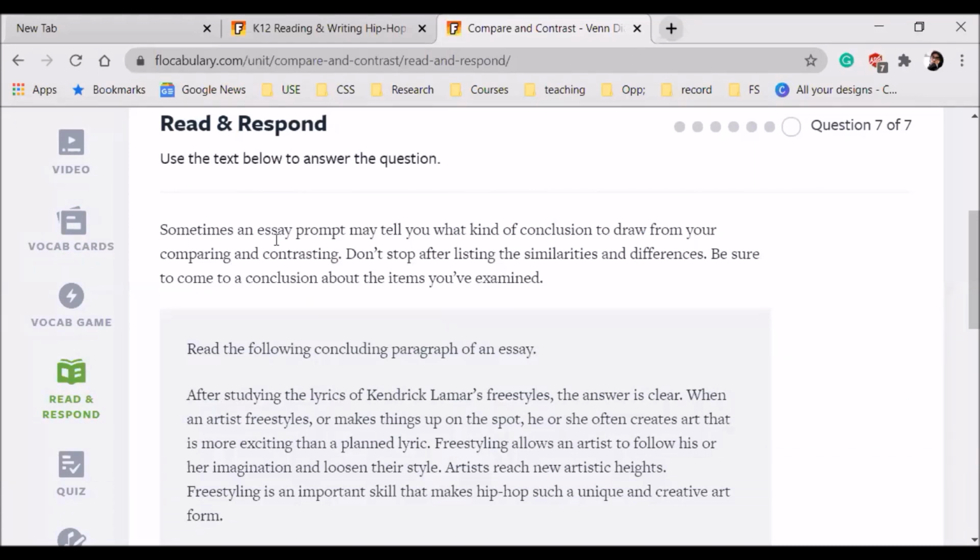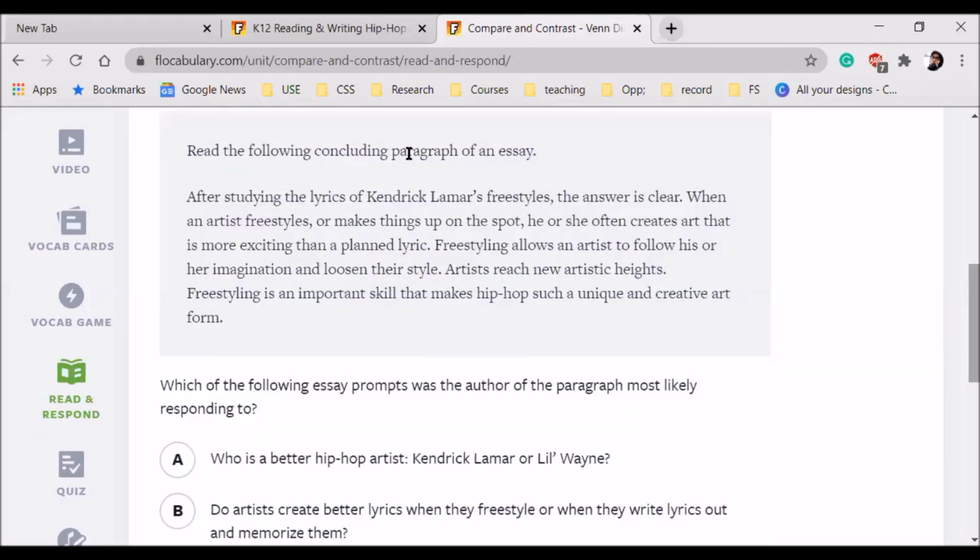Sometimes an essay prompt may tell you what kind of conclusion to draw from the comparing and contrasting. Okay, so he's saying that by reading the compare or contrast, you can reach the conclusion, what kind of conclusion would be drawn. Don't stop after listing the similarities and differences. Be sure to come to a conclusion about the items you have examined. Okay, read the following concluding paragraph of an essay. So it's talking about an essay form now. If we have a compare and contrast essay, we would see how the concluding paragraph is. Okay, so read it and then we'll have to answer the question.